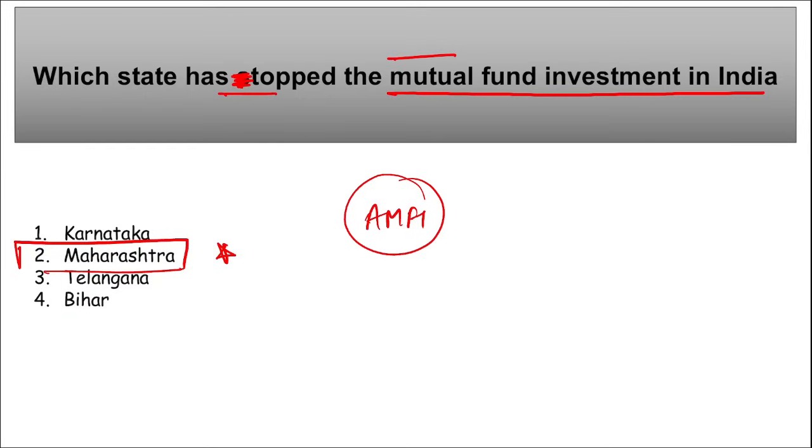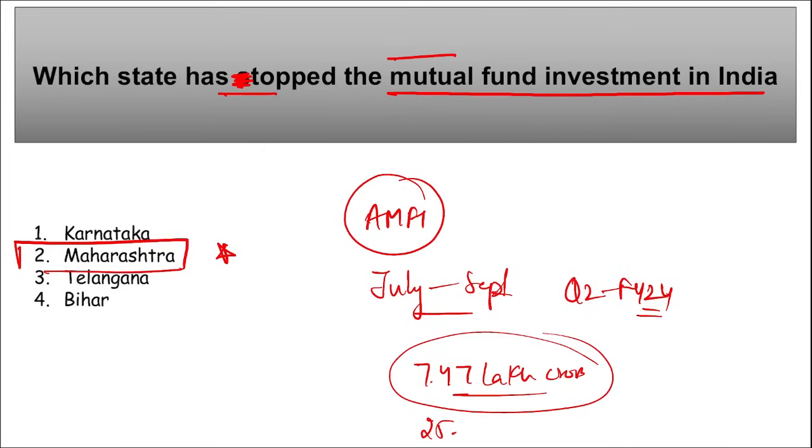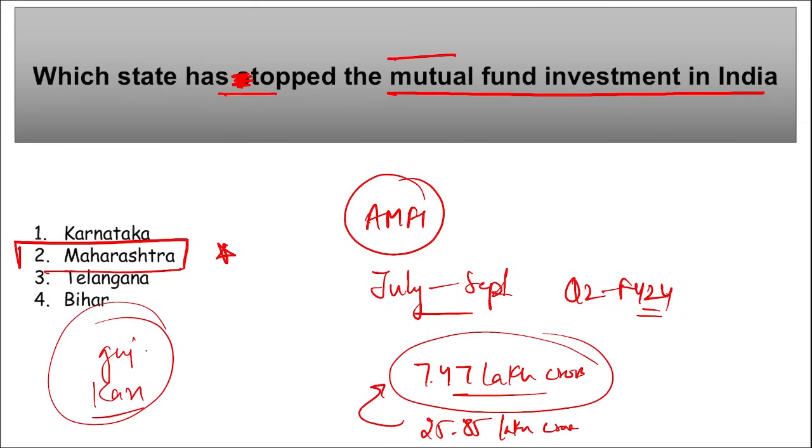Here Maharashtra emerged as the leader in mutual funds investment in India during July to September quarter, that is the second quarter of fiscal year 24, with an equity asset of 7.47 lakh crore investment, right? And the total investment in mutual fund is around 25.85 lakh crore, out of which 7 lakh crore was invested by Maharashtra. It was followed by Gujarat on second position, Karnataka on third position, and Delhi was ranked on fourth position.